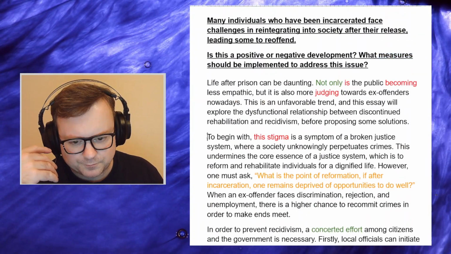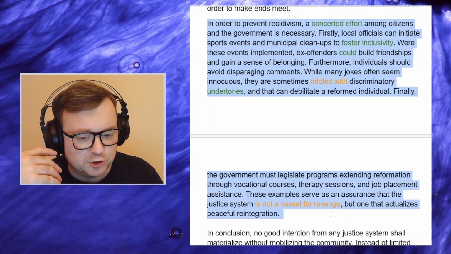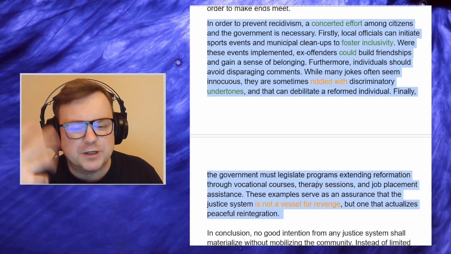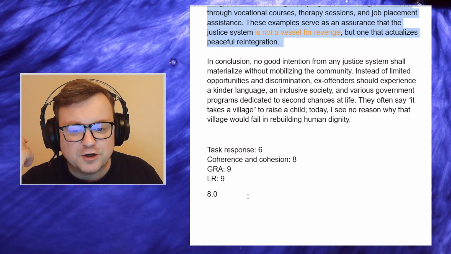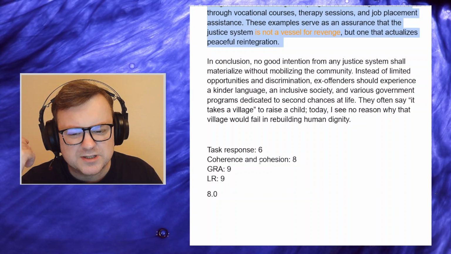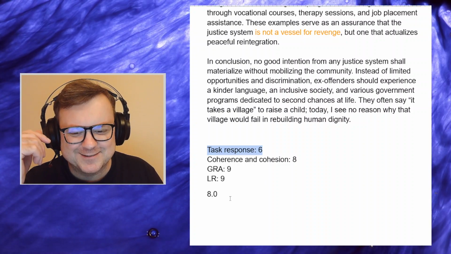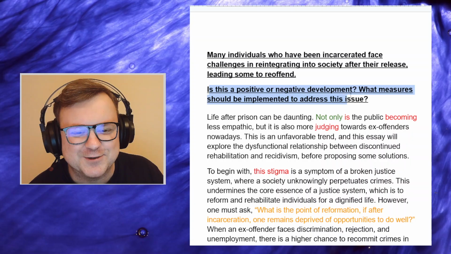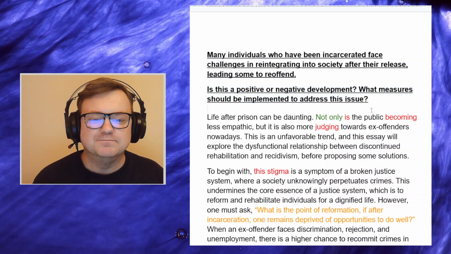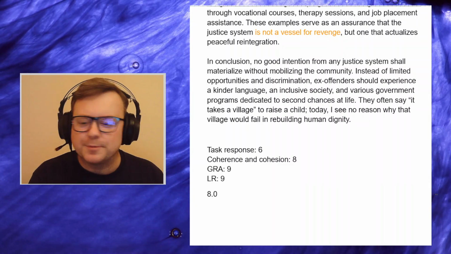Firstly, it isn't explained why this is a negative development. And for me, secondly, there are just too many solutions, and that means that we can't fully develop all of our ideas. So for me, band 8, candidate is a very, very, very strong language user, but could do with some improvement in their technique, and also should choose their academic IELTS questions more carefully and read the questions very carefully to understand exactly what should be done. But, you know, a very impressive bit of writing overall. Good job. All right, so I think I will leave that there.